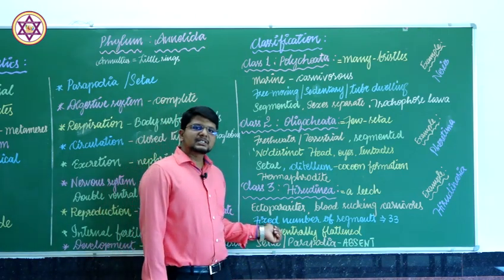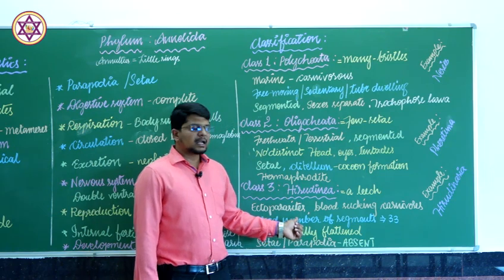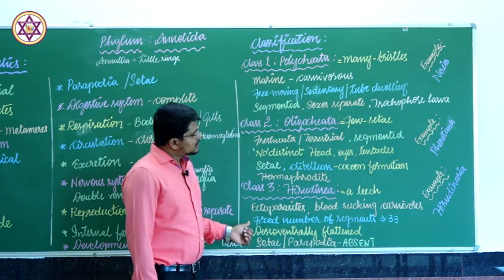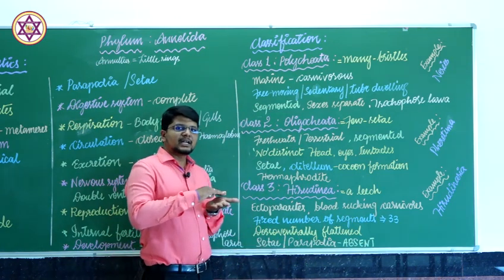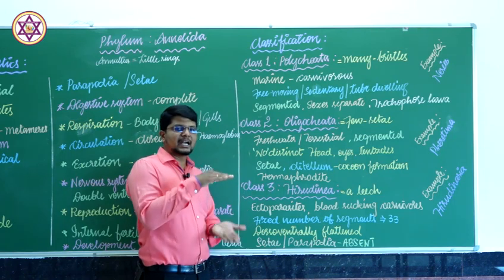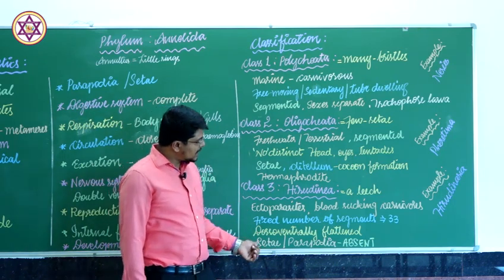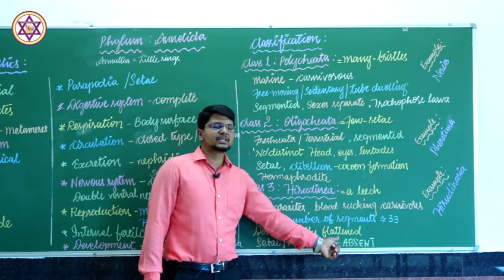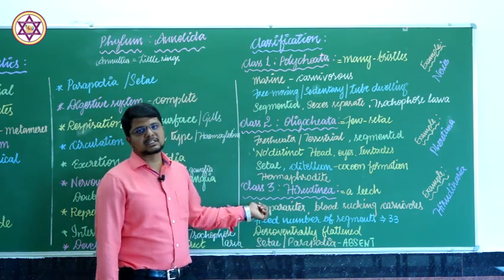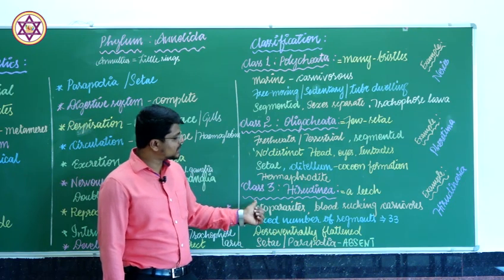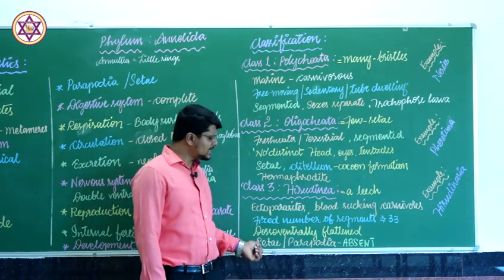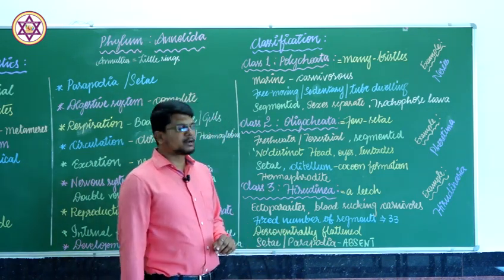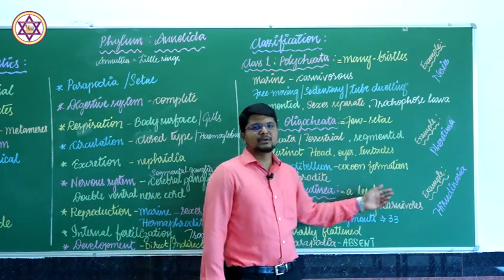Here one more thing is that the segment number is fixed, and always the number of segments is 33. The body is dorsoventrally flattened, which is ribbon-like, and the locomotory structures like setae and parapodia are absent, since the animal is an ectoparasite. They live on other animals, therefore there is no need for locomotion. Hence, setae and parapodia, other locomotor structures are absent in this group of animals. Example, Hirudinaria, commonly known as leech.